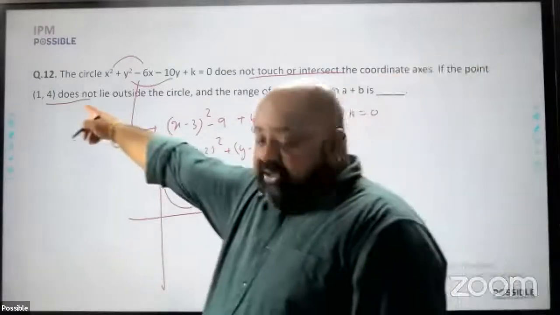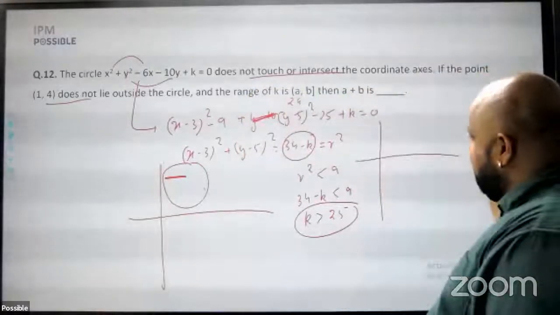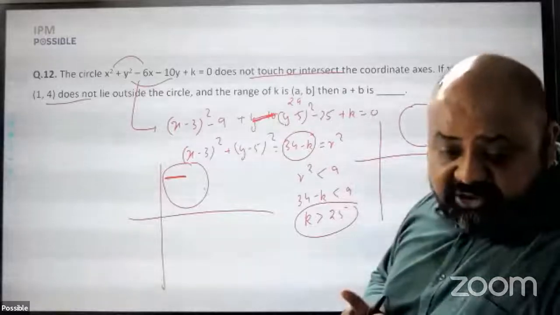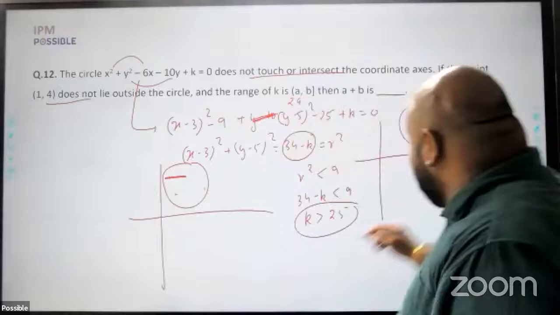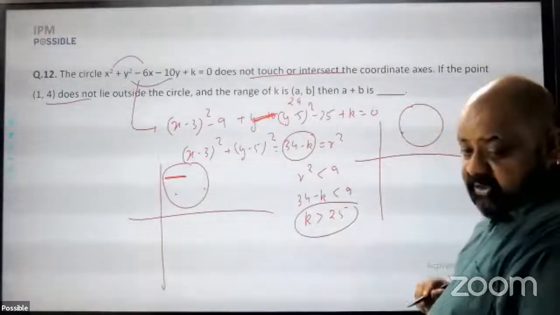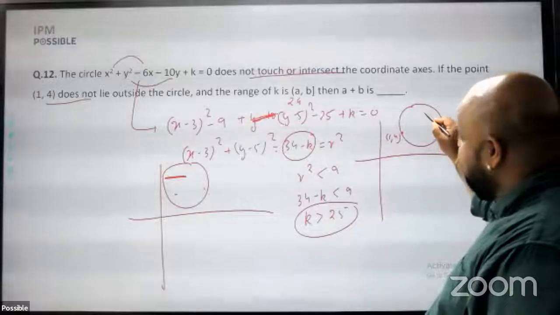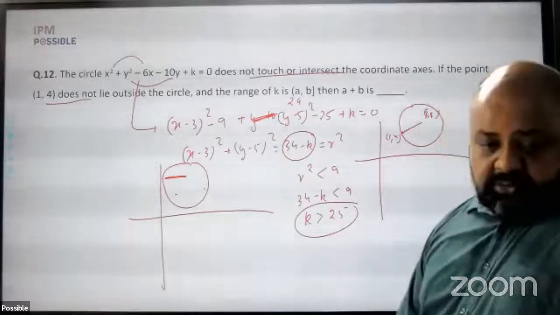For b, I use this 1, 4 constraint. Again, if I look at the circle, the point 1, 4 does not lie outside it. So either it will be inside the circle or, worst case scenario, on the perimeter. Right? This is the point 1, 4. The center is at 3, 5. I can find out the radius from here.